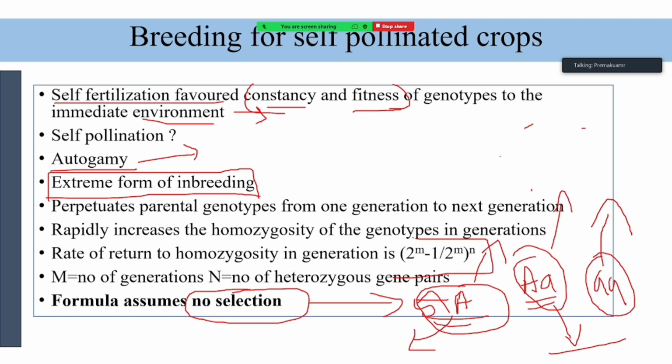Then what is the relevance of this formula? When you apply this formula, you are assuming that you are not doing any selection during the generations in the breeding program. Understood this point? Yes, sir.